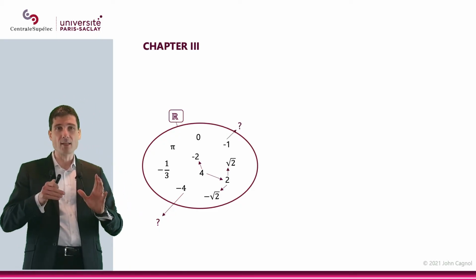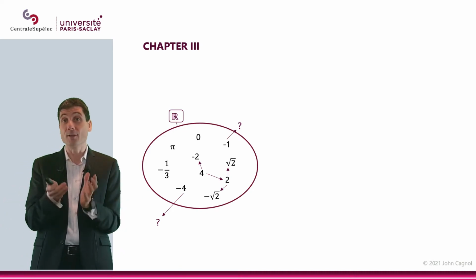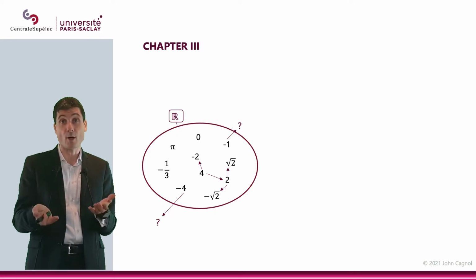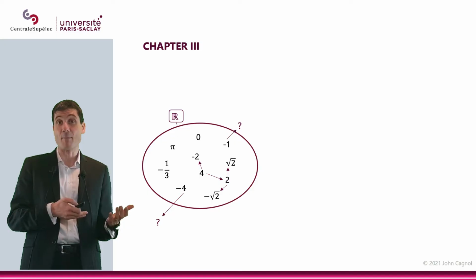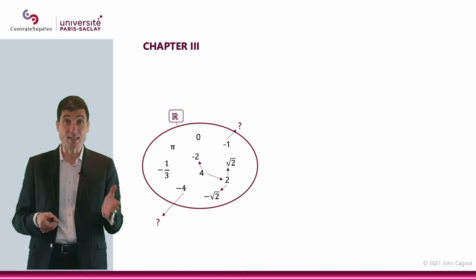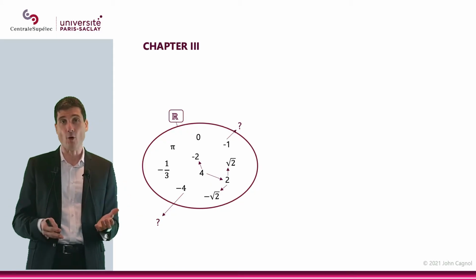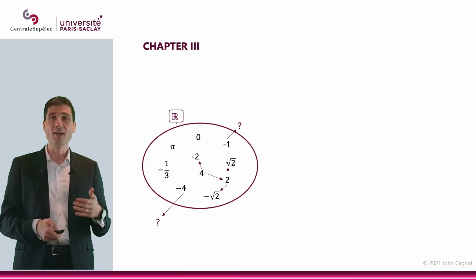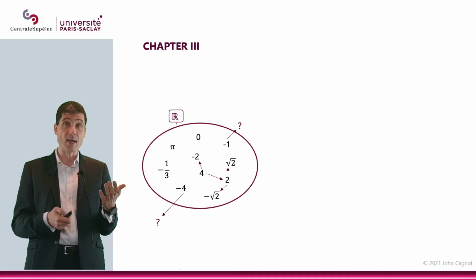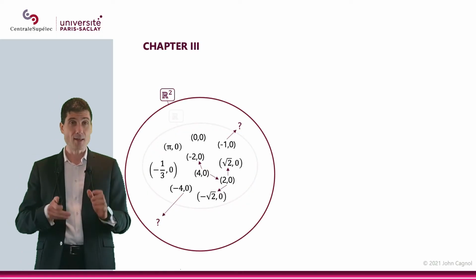Actually, the square root has to be in something bigger, because obviously if you take any real number, if that real number is positive, plus times plus is plus, so the square will be positive, and if it's negative, minus times minus is plus, so it will also be positive, which means that you have absolutely no chance to take the square of any real number and find -4, or -1 for that matter, or -1/3. So that's where you decide, okay, let me consider R squared.